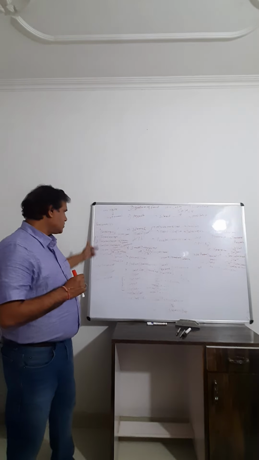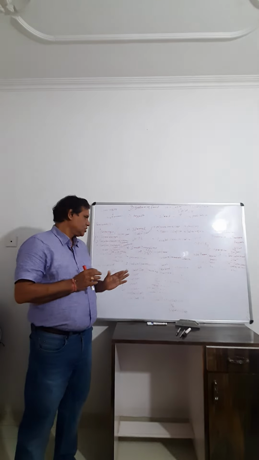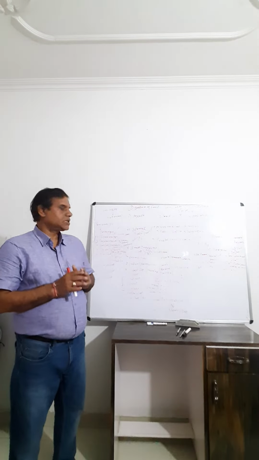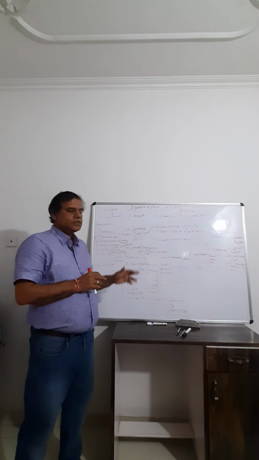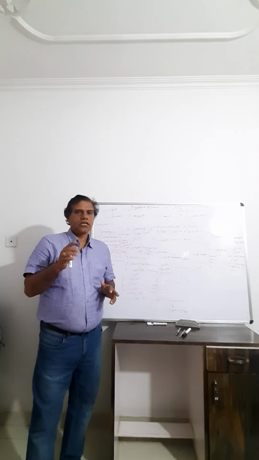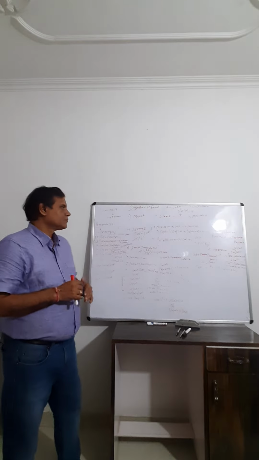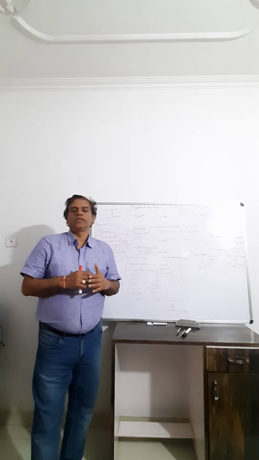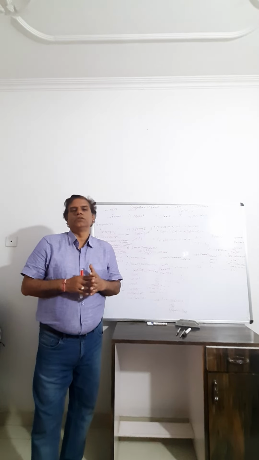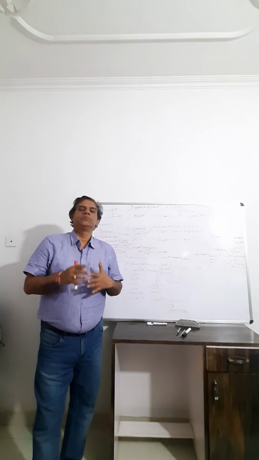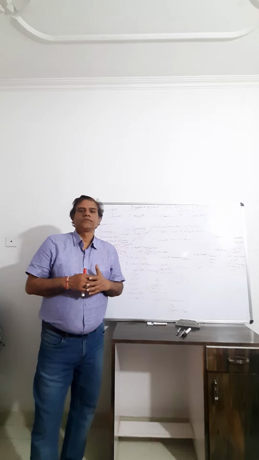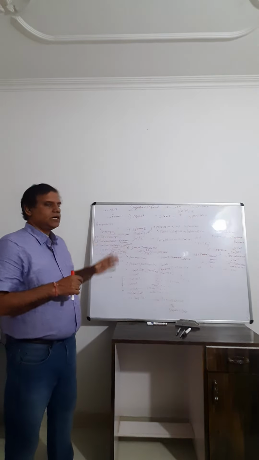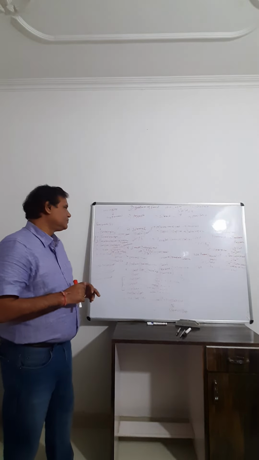So 6 types of enzymes are present in pancreatic juice, and a total of 9 types of enzymes are present in succus entericus, the intestinal juice. And the pH of intestinal juice is 7.8 due to bile. Bile consists of sodium glycocholate, sodium taurocholate, that is bile salt, and sodium carbonate. The bile pigments are bilirubin and biliverdin. So bile pigment and bile salt are present in the bile, but bile has no enzyme.